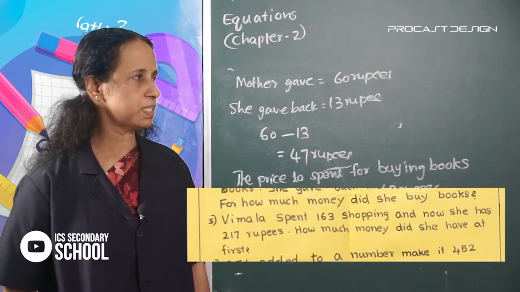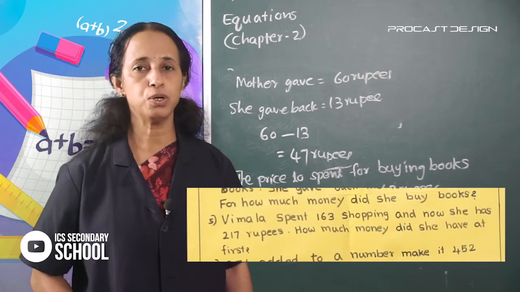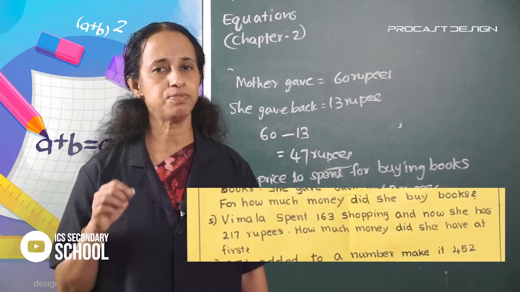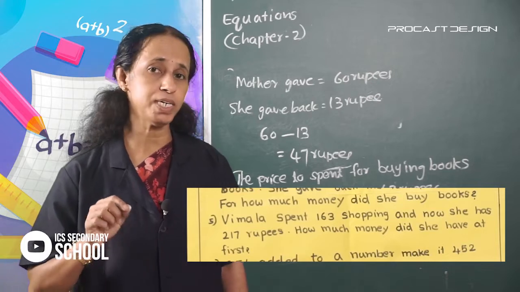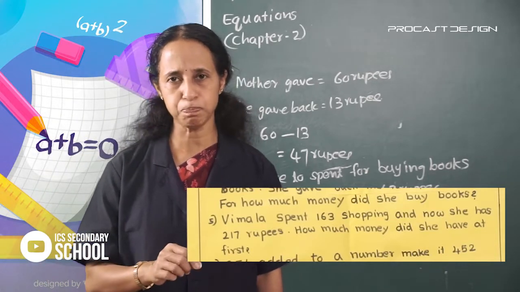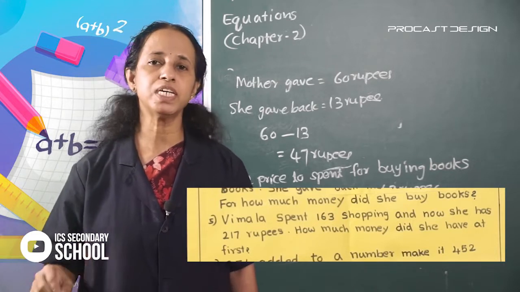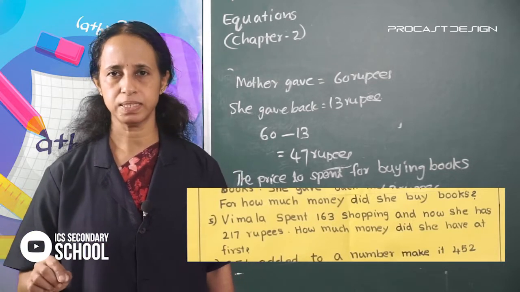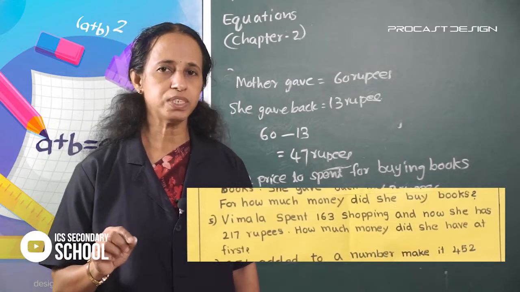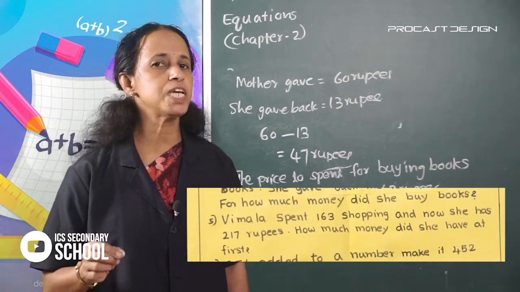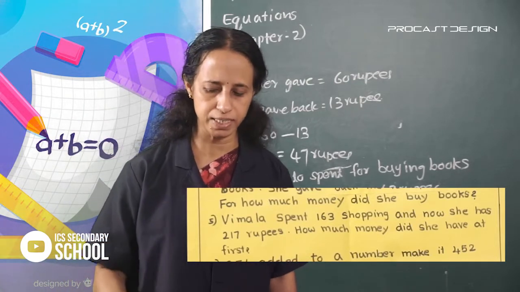Vimala spent 163 rupees shopping and now she has 270 rupees in her hand. How much money did she have at first?